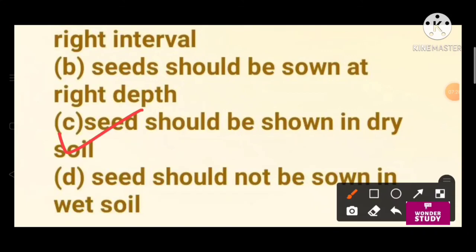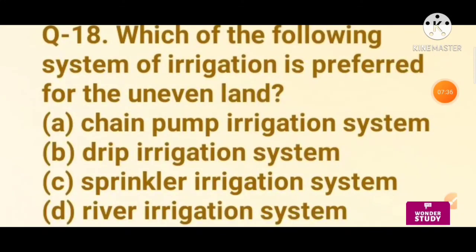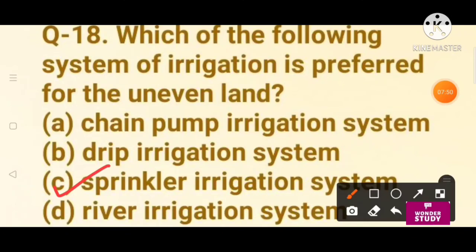Question number 18. Which of the following system of irrigation is preferred for the uneven land? Chain pump irrigation system, drip irrigation system, sprinkler irrigation system or river irrigation system? Sprinkler system is more suitable for the uneven land where sufficient water is not available. So the right answer is sprinkler irrigation system.